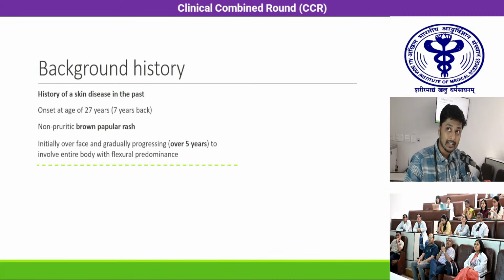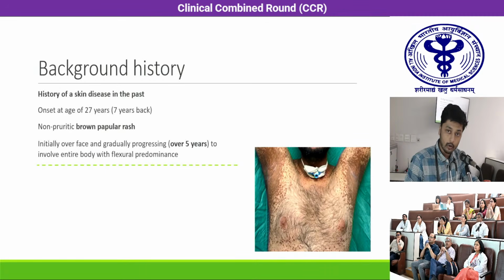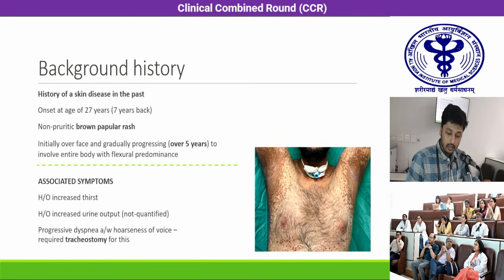He also has a pretty significant background history in the form of a skin disease in the past, with an approximate onset 7 years back at the age of 27 years, in the form of a non-pruritic brown-colored papular rash. This rash was initially present over the face and gradually progressed over a span of 5 years to involve the entire body with a flexural predominance. This is the photo of the rash in the patient.